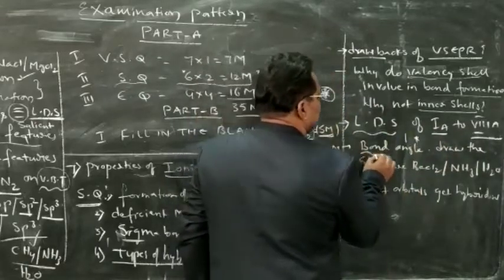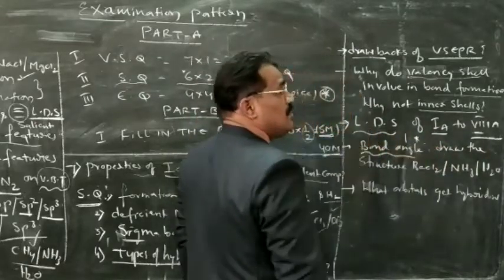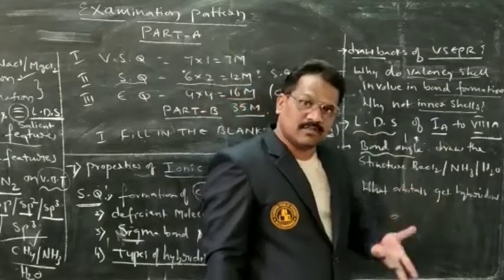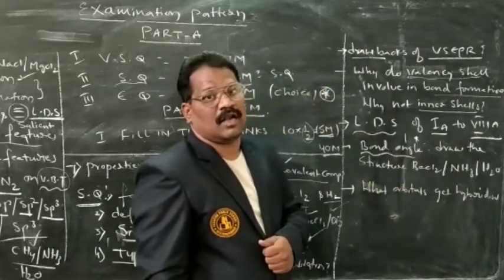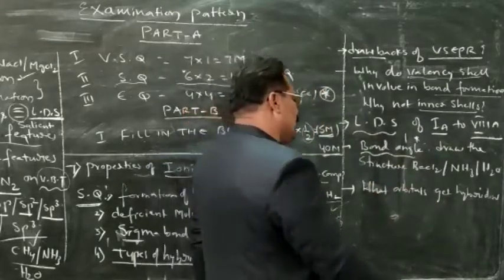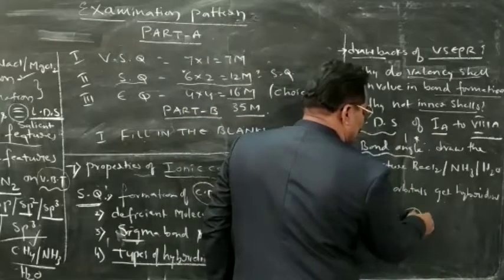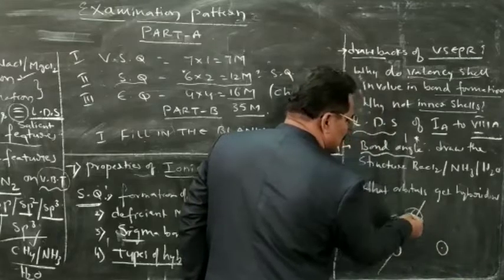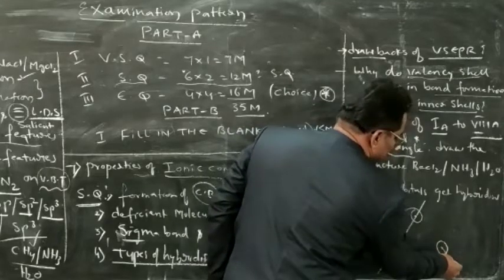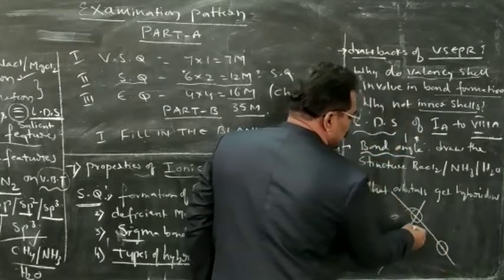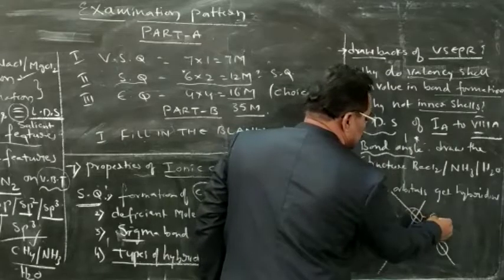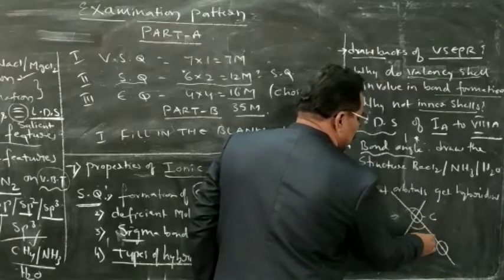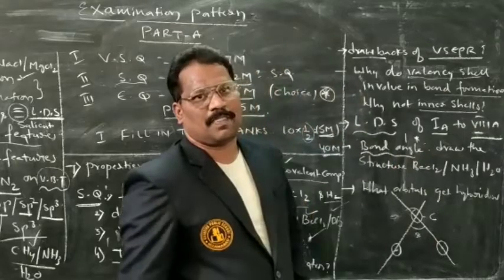Next one is: what is meant by bond angle? It may ask us to define it. Already we have seen that. If you take a molecule, there is a central atom and another atom forming a bond with the central atom. If you draw imaginary lines such that their intersection at the central atom makes an angle, that angle is called the bond angle.